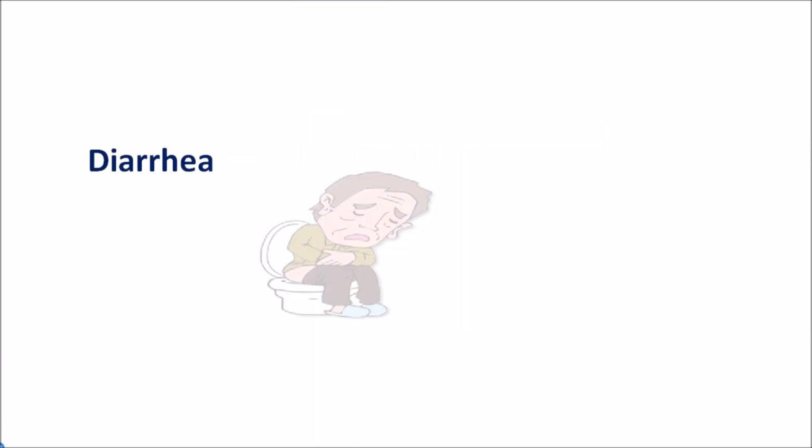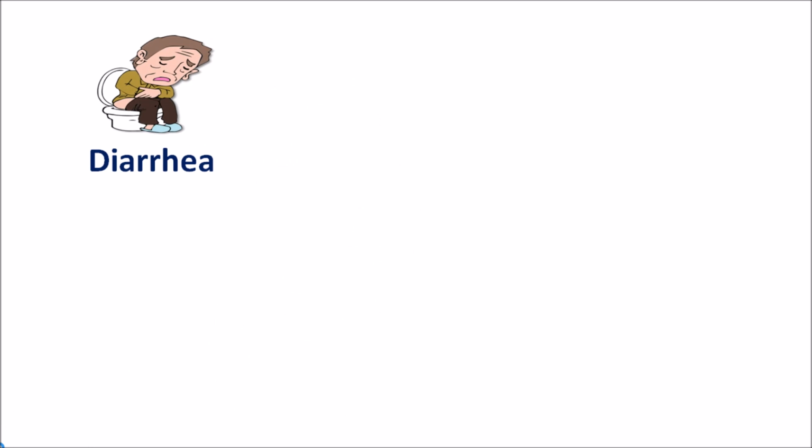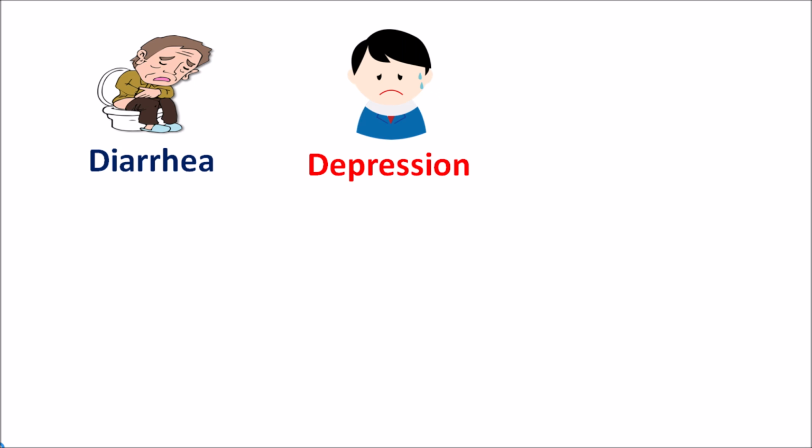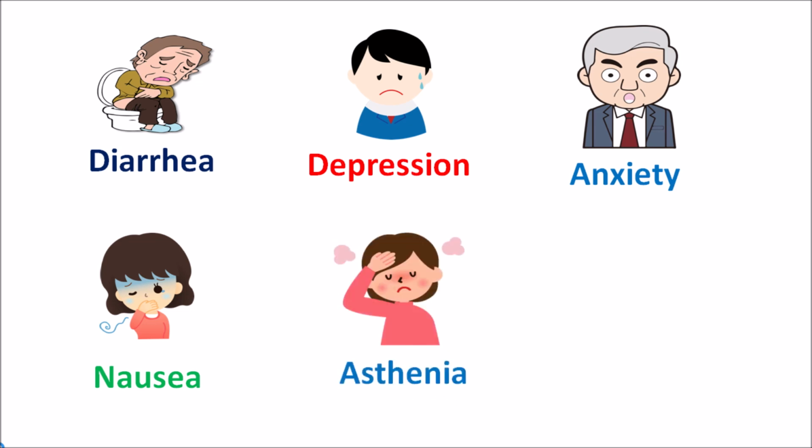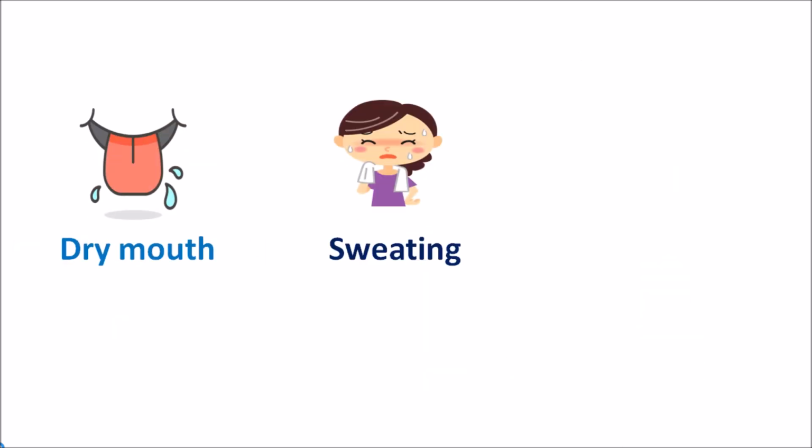Now let us see the side effects of this drug. One of the important side effects is diarrhea, which is commonly observed with many of the patients, and it can also produce depression, particularly in those who are highly alcohol dependent. And this drug may also cause anxiety and nausea, but it is not that significant as with disulfiram. Other side effects mainly include asthenia, lack of energy, and insomnia, lack of sleep. It can also produce dry mouth, sweating, and pruritus as other side effects.